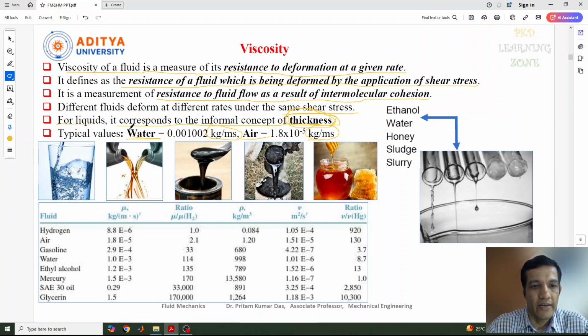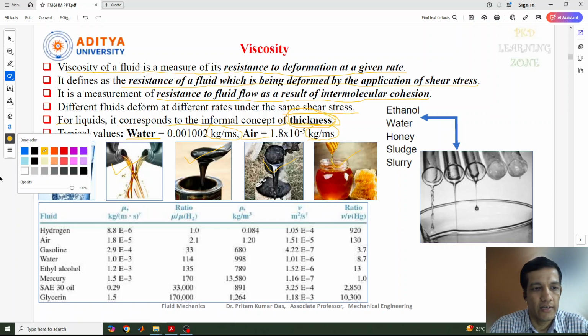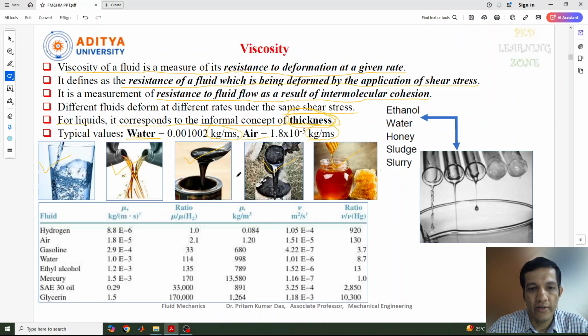Now a few examples I have taken here. First one is water, another one is engine oil, another one is syrup, this is tar, and this is honey. So these are different liquids. If you see, all the liquids have different viscosities, or you can say different thickness. If I see the water, the normal fluid which you use on a daily basis, the thickness of water is very less compared to the other liquids.